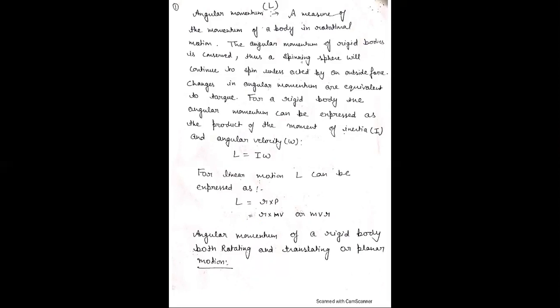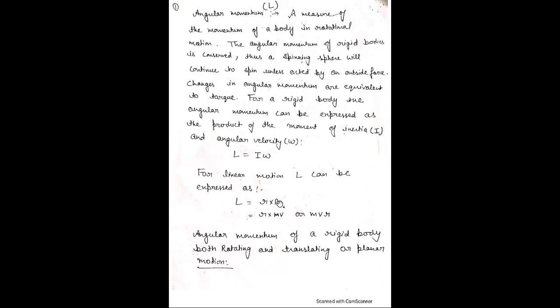For a rigid body rotating around an axis of symmetry, the angular momentum can be expressed as the product of moment of inertia and the angular velocity. In the case of rotation, angular momentum is equal to the product of moment of inertia and the angular velocity omega. And for linear motion, L, the angular momentum, can be expressed as the moment of momentum. Here momentum is linear momentum.